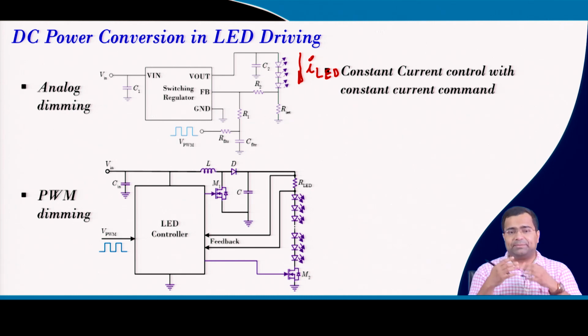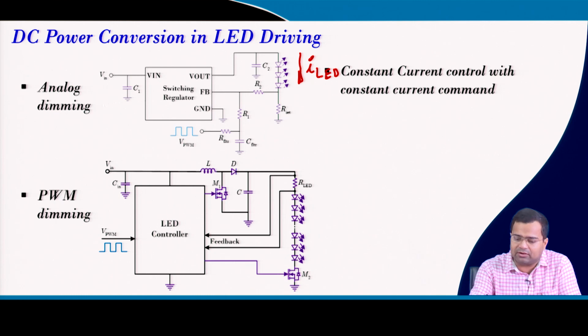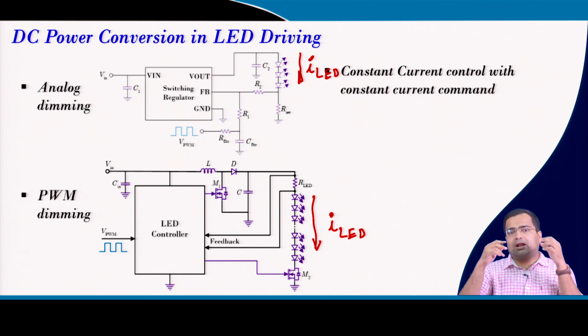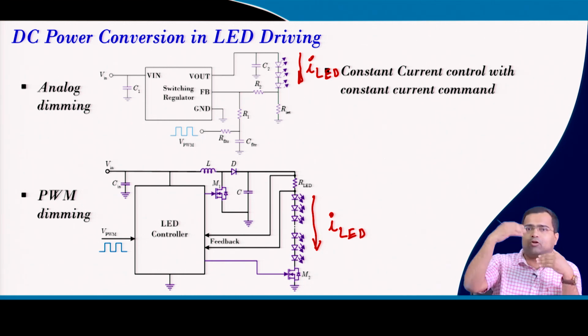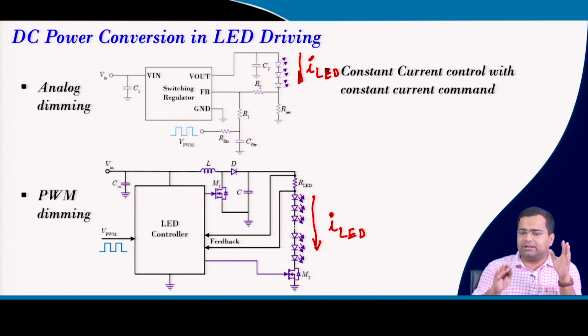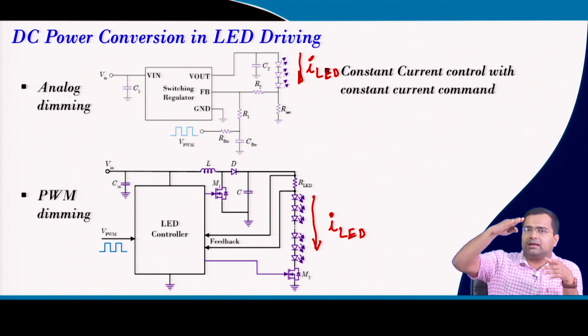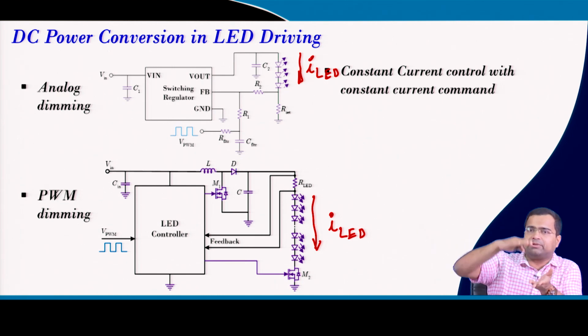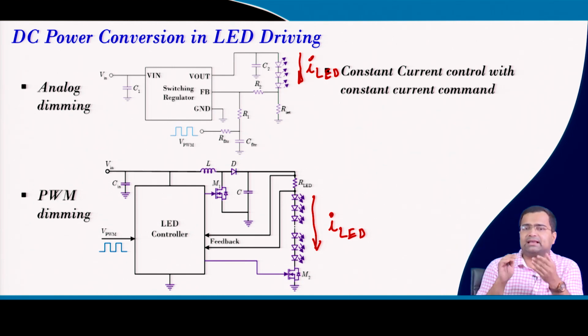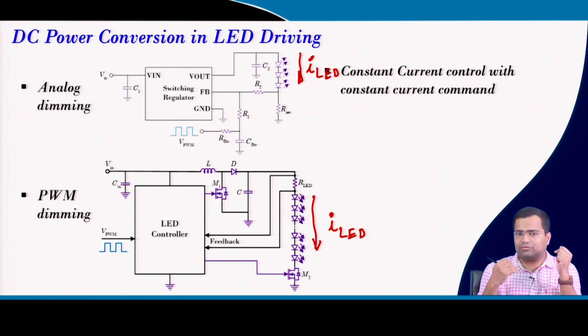Another dimming technique is called PWM dimming, where the LED current, this ILED current I am talking about, is operated either at its nominal value or at 0. That means, unlike in previous cases where the current can be adjusted between its nominal value and 0, in this case the current is either 0 or the full nominal value.